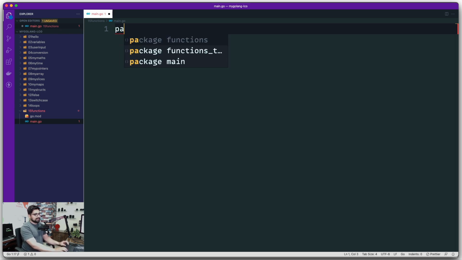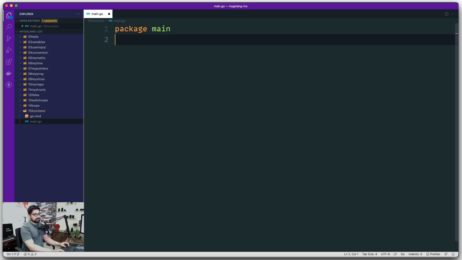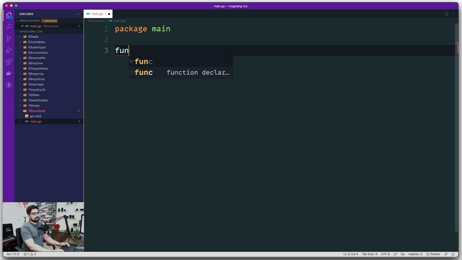We always say this is a package, name your package whatever you like, and then we say func. As soon as I do this, it allows me to write my first function, which is main, which goes like this. And then I say this is my empty function. It does nothing, but this is a valid function.